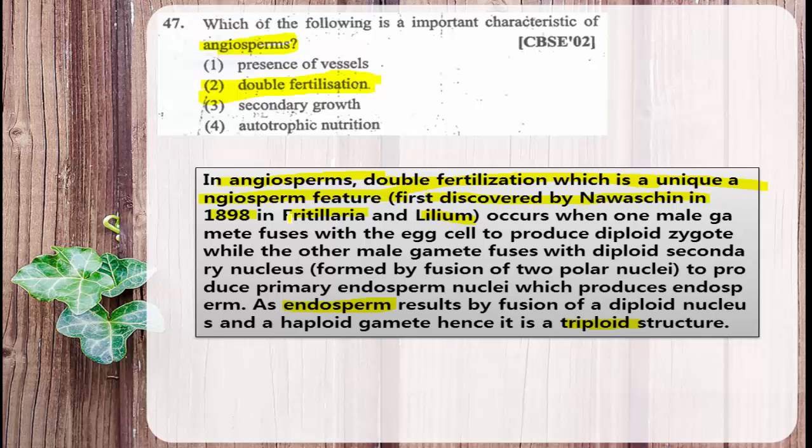These are the two plant species where Navaschin studied double fertilization. The double fertilization products are a diploid zygote and another, a triploid structure called the primary endosperm nucleus. Further, the primary endosperm nucleus gives rise to the development of endosperm.